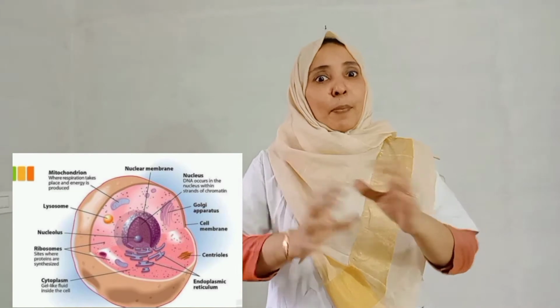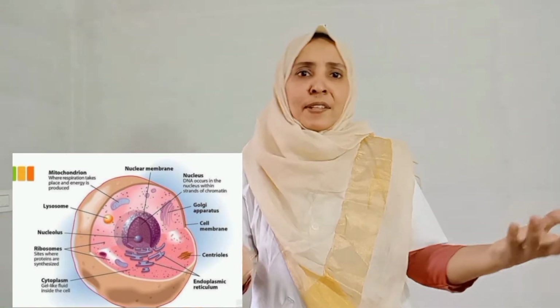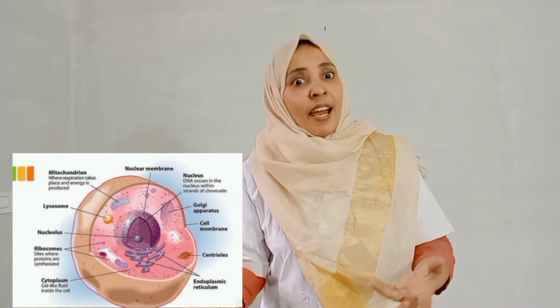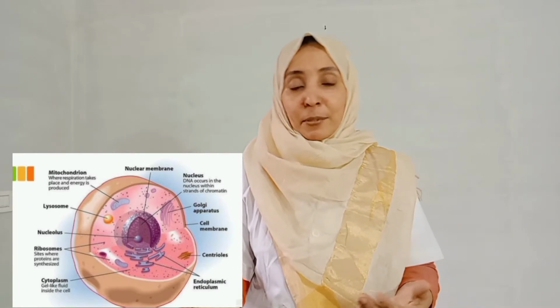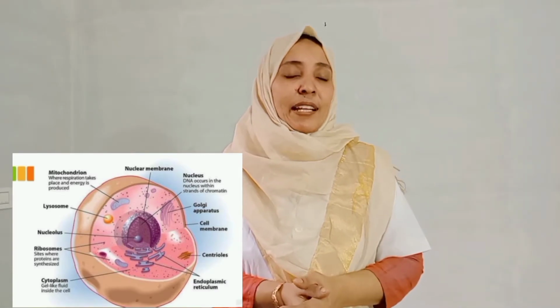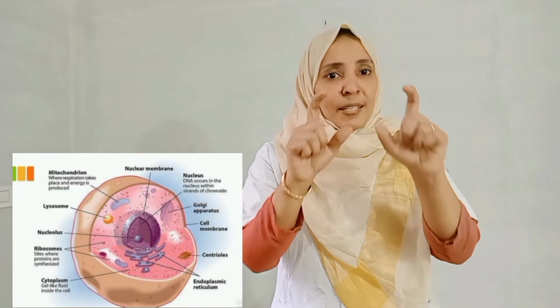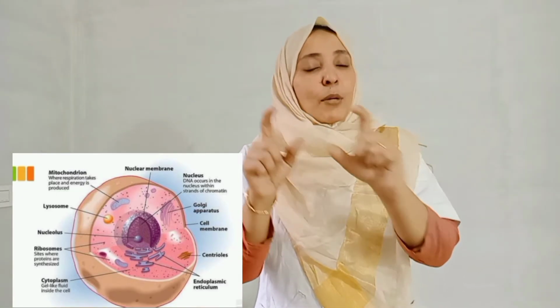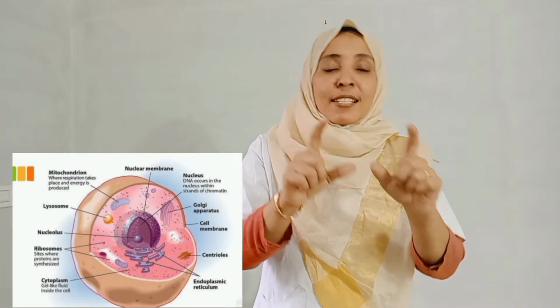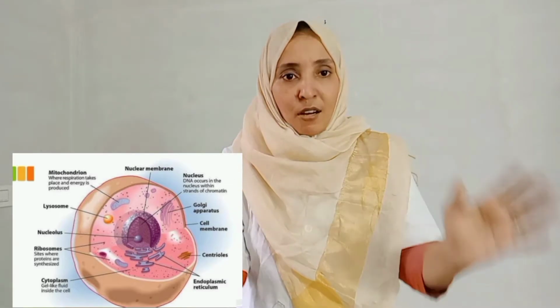If it is a small microorganism, its body is also made up of cells. So as we know, the body is made up of a large number of cells, be it a plant body or an animal body. And we studied that major differences are there between the plant cell and the animal cell. Now we are studying a typical cell. If it is a plant cell or an animal cell, the cell is made up of the same basic components.